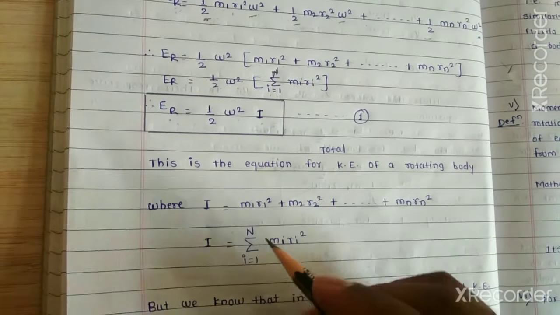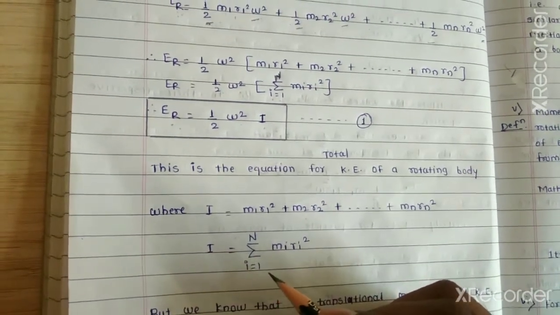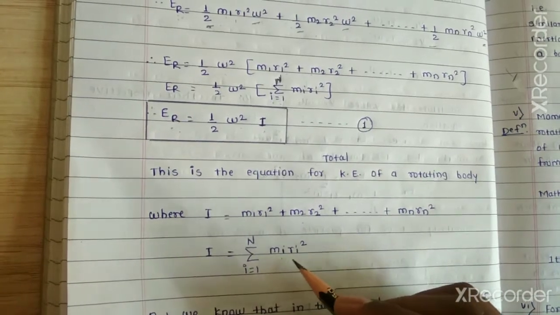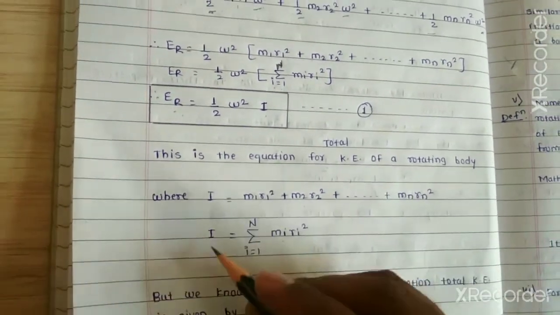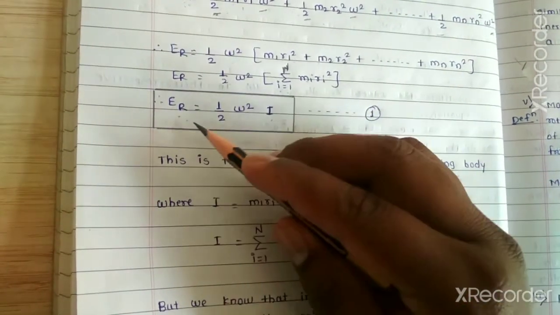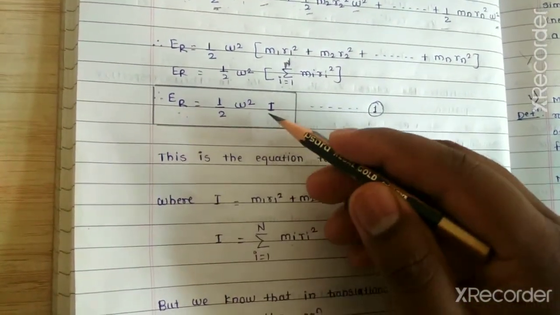Therefore I is equal to summation of i equal to 1 to n of MiRi square. So here the summation of MiRi square means it is I. So ER is equal to half into omega square I.